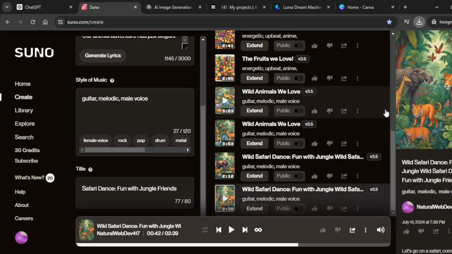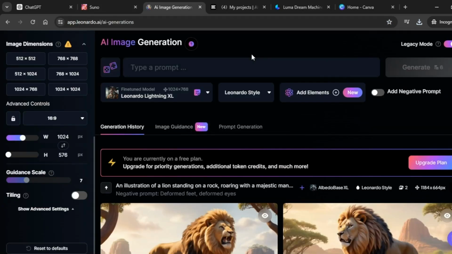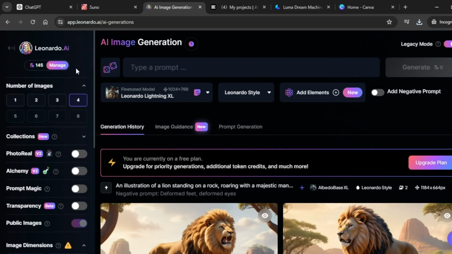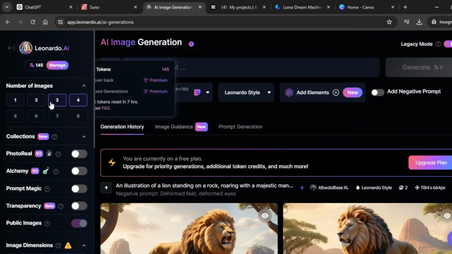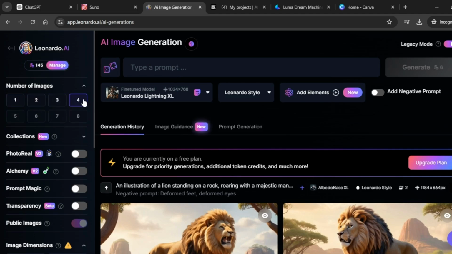Next, we're going to generate images for our song, and to do that you're going to use Leonardo AI. Head over to Leonardo AI and simply sign in. It's so easy to sign in. From here, choose the number of images you'd want Leonardo AI to generate for us. The more images, the more tokens it's going to use.